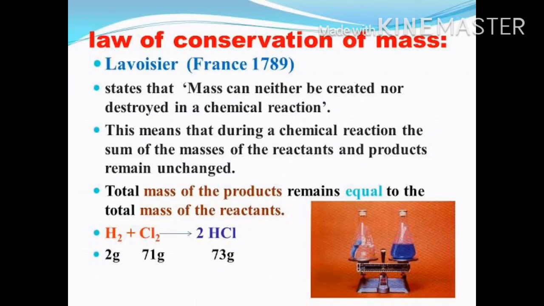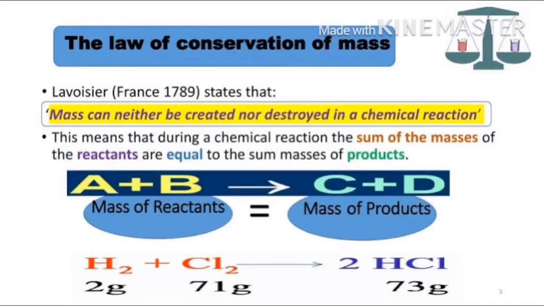The first law is the law of conservation of mass. This law was discovered in 1774 by the father of chemistry, Antoine Lavoisier. According to this law, during a physical or chemical change, the total mass of the products remains equal to the total mass of the reactants.